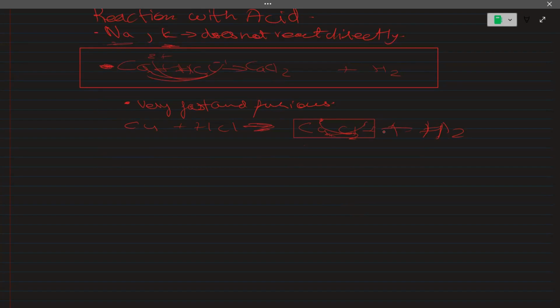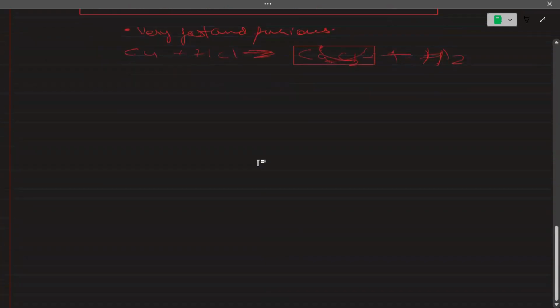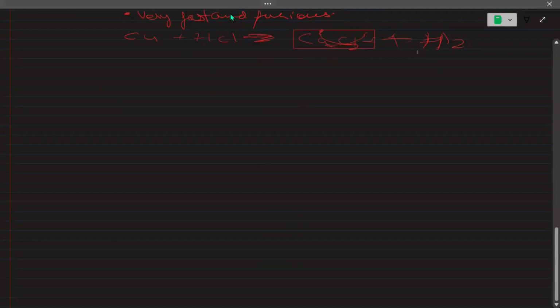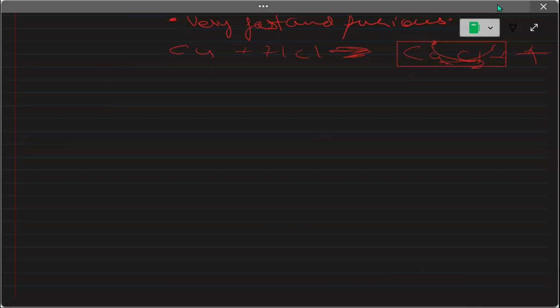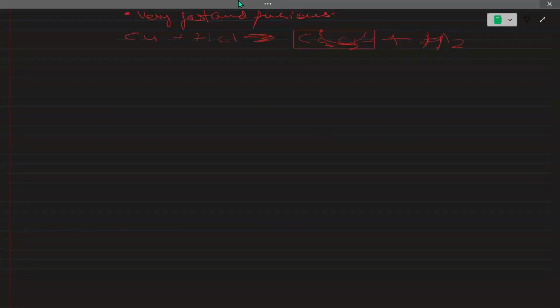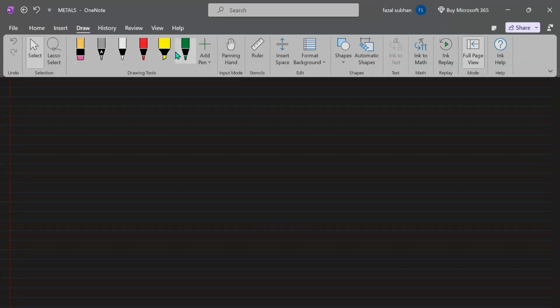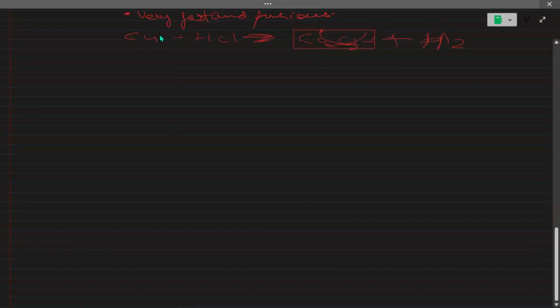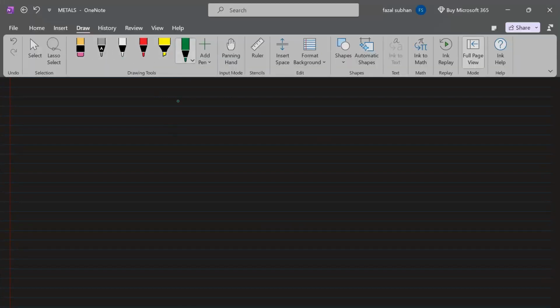And when a metal reacts with oxygen, what does it do? So basically most of the metals, from the start to the end, except silver and gold, all of the metals react with oxygen. Okay, so now we will do the reaction with oxygen, and these reactions come in the paper.